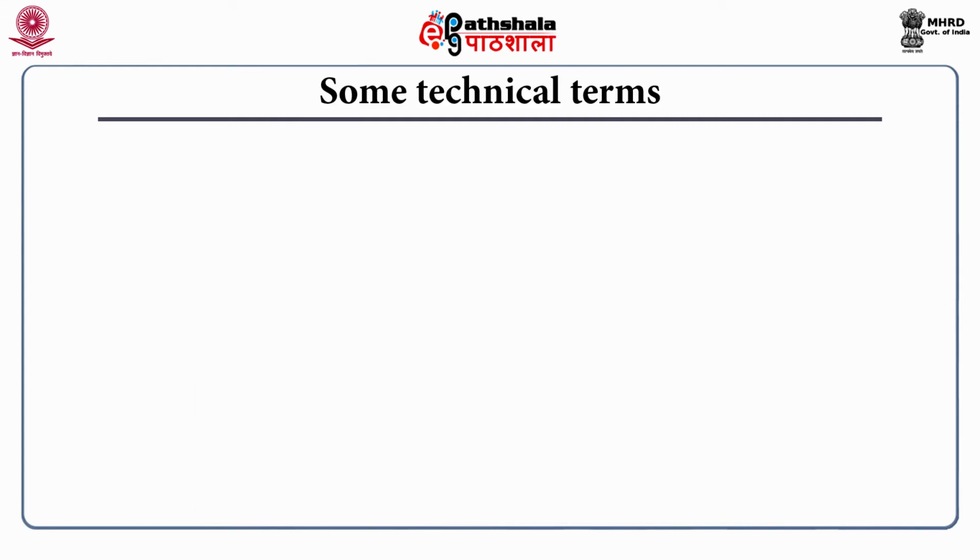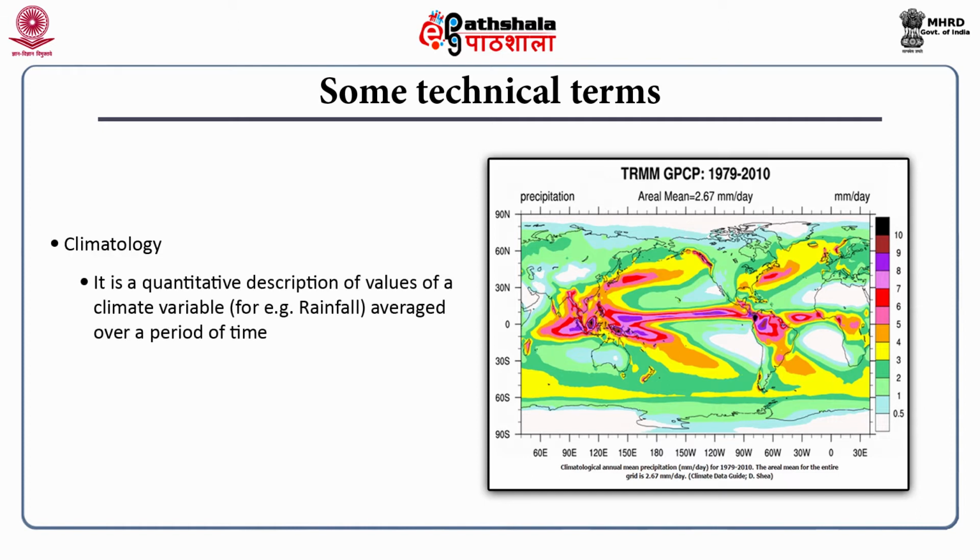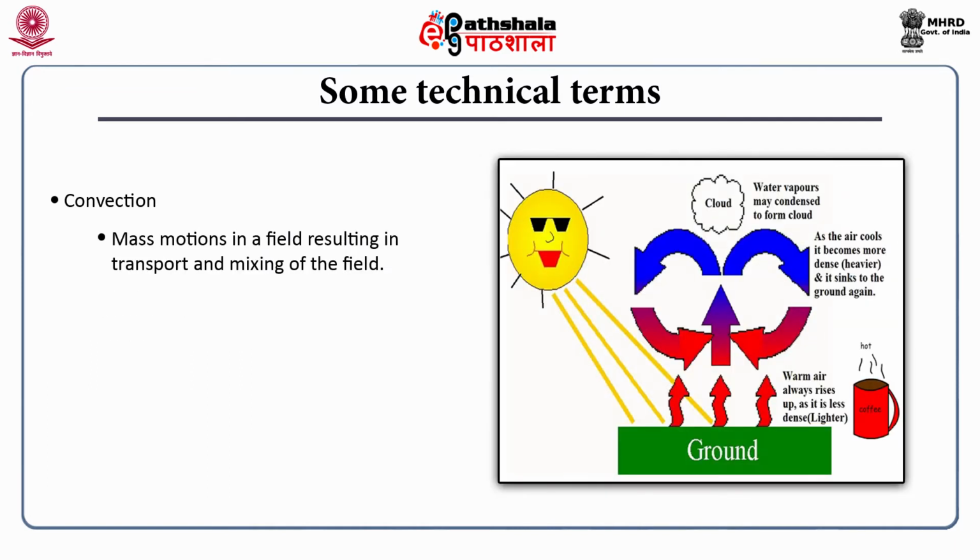Now let me explain some of the technical terms that I shall be frequently using during this discussion. Climatology. It is a quantitative description of values of a climatic variable averaged over a period of time. For example, the case of rainfall has been given here. From this figure, we can say that the rainfall over most locations of the oceans is in general higher than the land masses. Convection. It is a mass motion in a field resulting in transport and mixing of the field. More specifically, it refers to motion associated with a rising current of air.